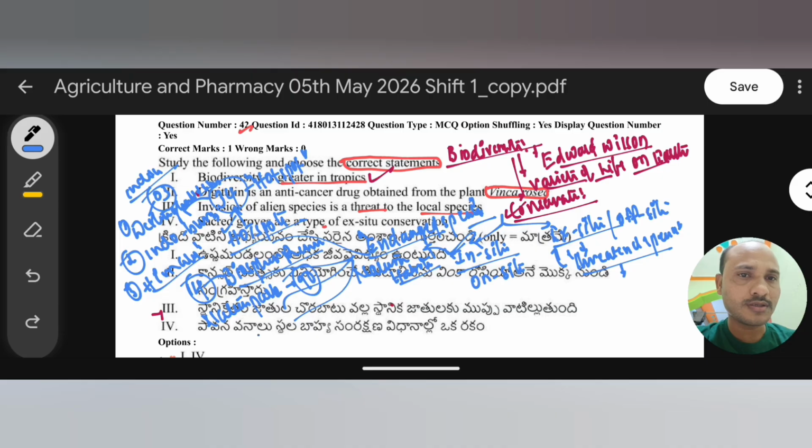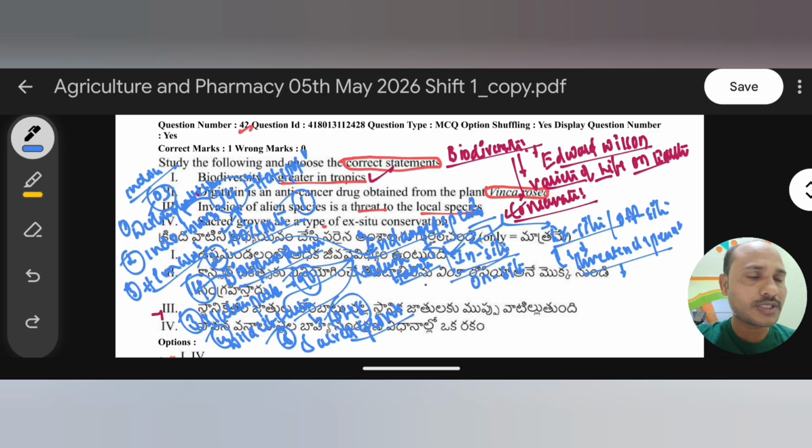Here I am explaining. And also we have wildlife sanctuaries. There are 448 wildlife sanctuaries in India. Okay, 448. And very important, sacred groves. So here sacred groves also come under this in situ method. So these are the 5 important methods: hotspots, biosphere reserves, national parks, wildlife sanctuaries, and sacred groves. These 5 come under the in situ method of conservation, where we can protect endangered species in their natural habitat.